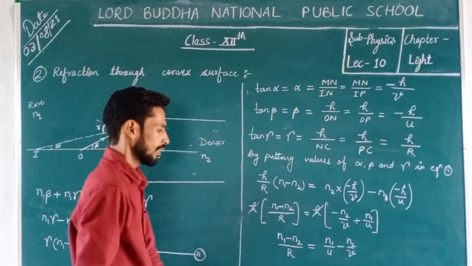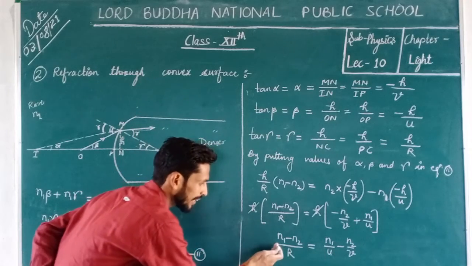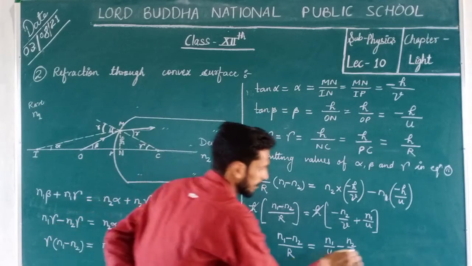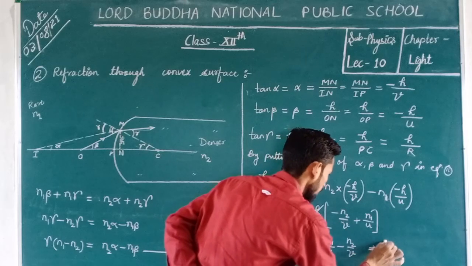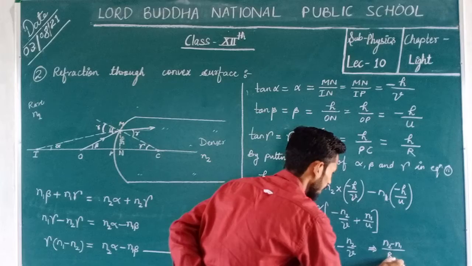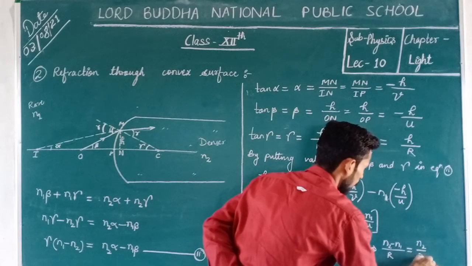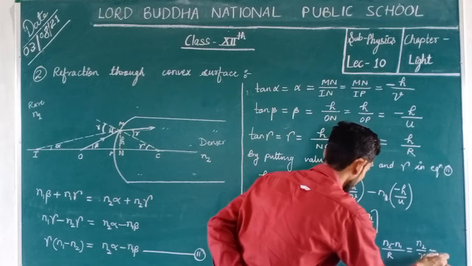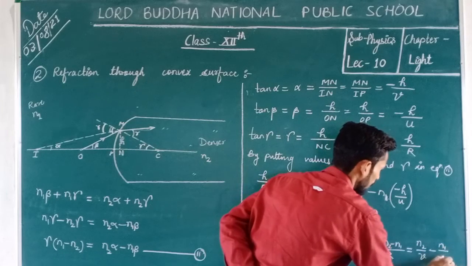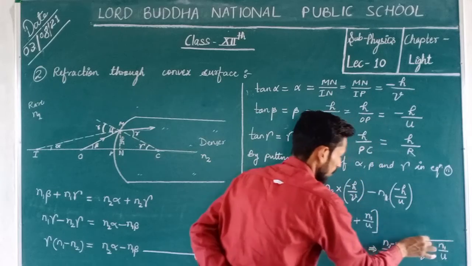Clear that? Now if we take the negative sign as common, then it will be n2 minus n1 upon R, that's equal to n2 upon v minus n1 upon u.